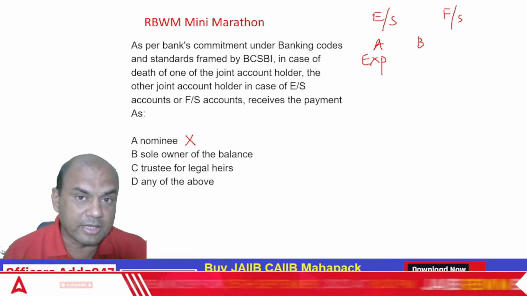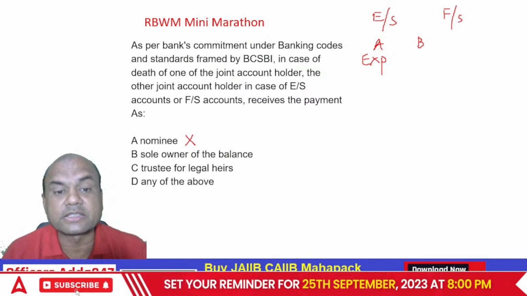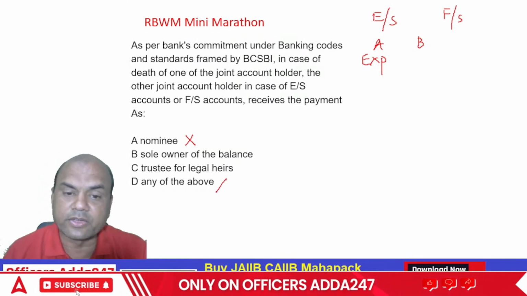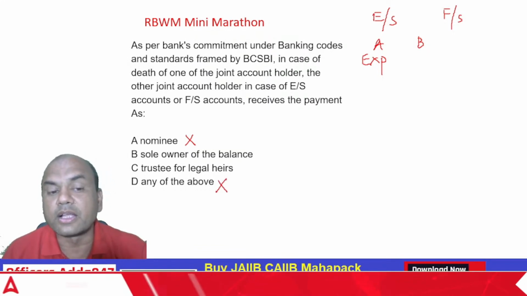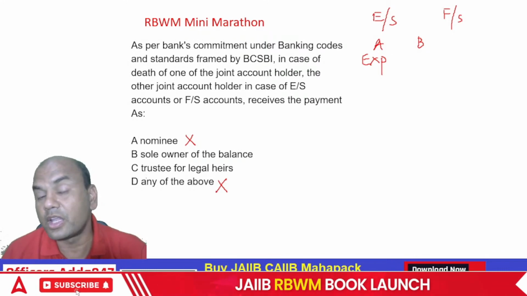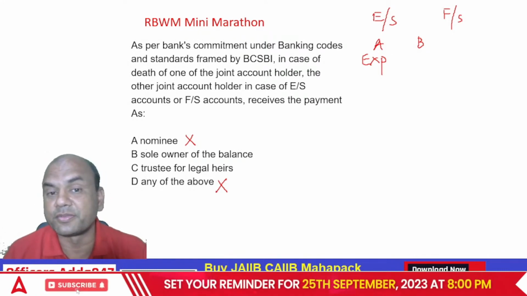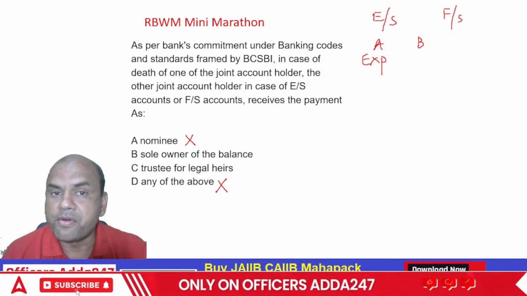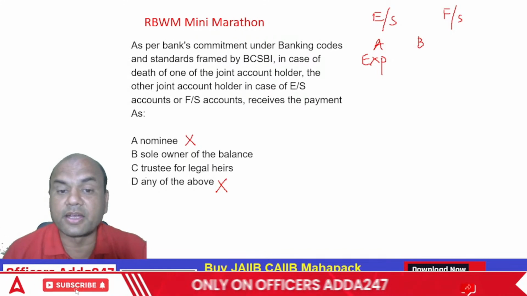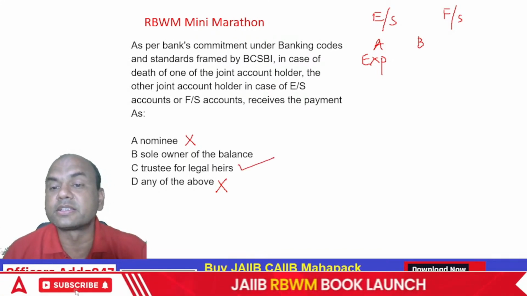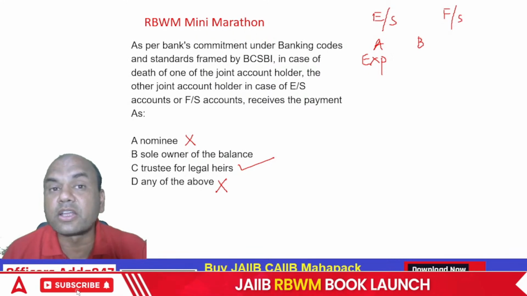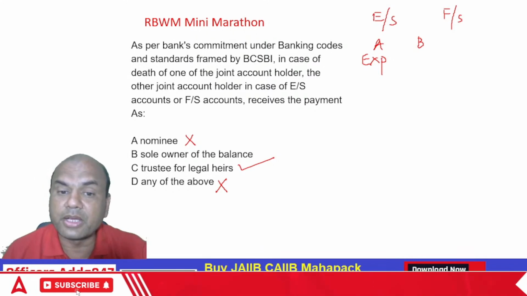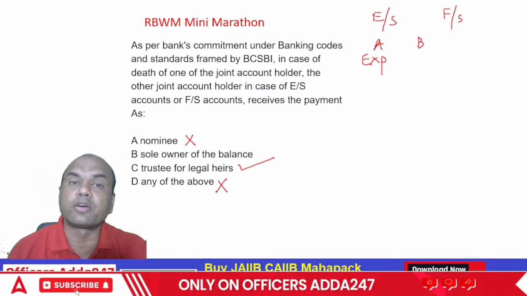I'll keep this as a suspense. Sole owner. Second is trustee of the legal heirs, and any of the above. I'll just give you the hint: A and D are out. So the answer is only B or C. Now give me the answer. Is it sole owner or trustee? Understand, it is trustee of the legal heirs. B gets the amount as a trustee of the legal heirs. This is very important. B does not get the funds as an owner of this account.